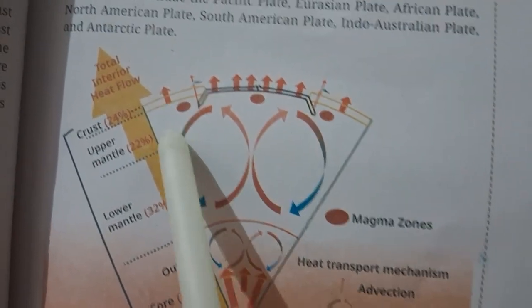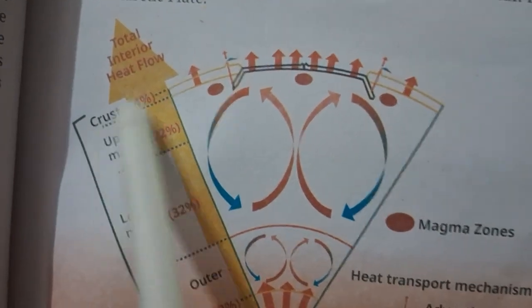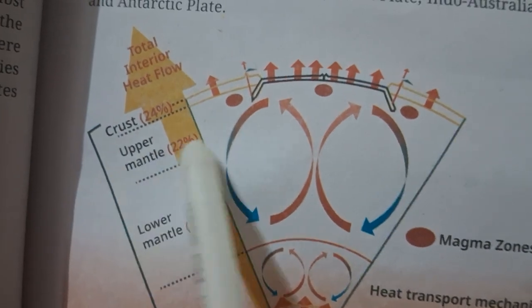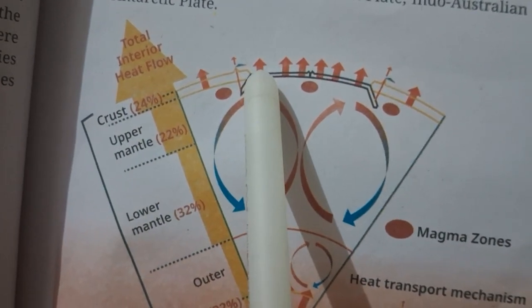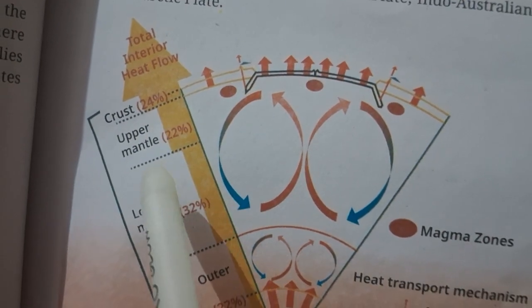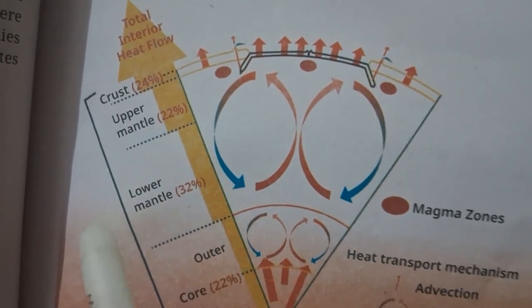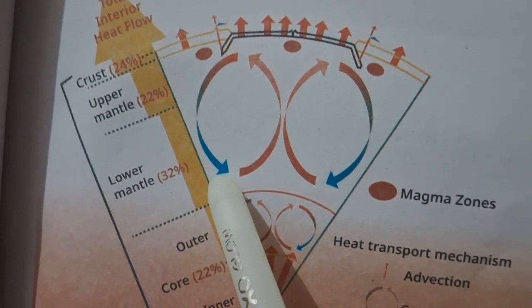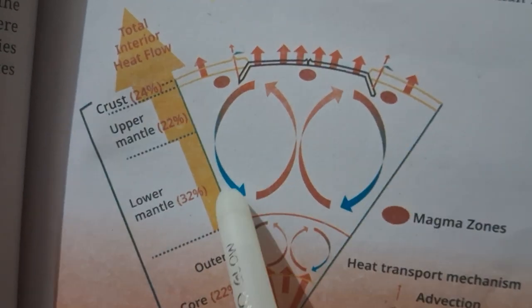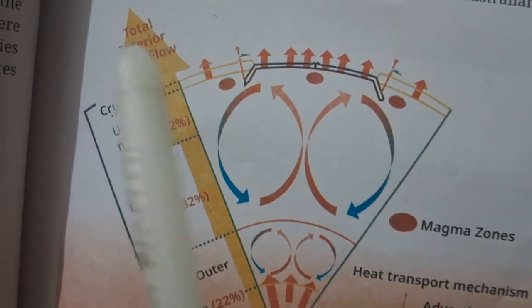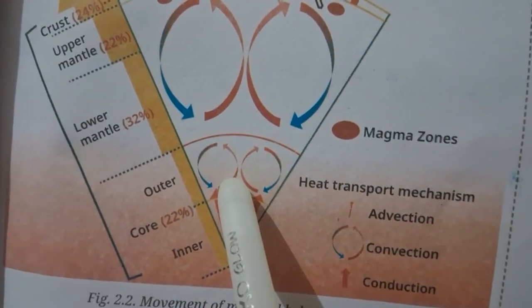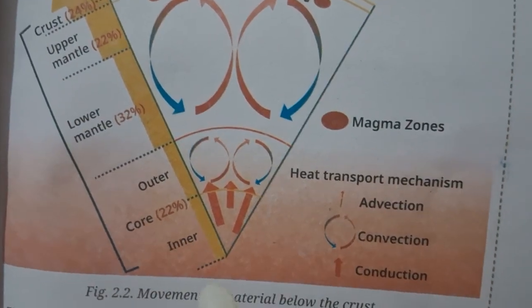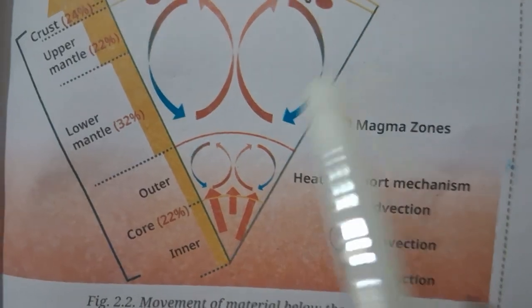Okay, so now we can also study this diagram. You can see the crust here, the same layer, and the upper mantle. 24% of the total interior heat flow. 22% upper mantle, lower mantle 32%, more heat. This covers more heat, and this covers less compared to this one. And then the outer core and inner core.